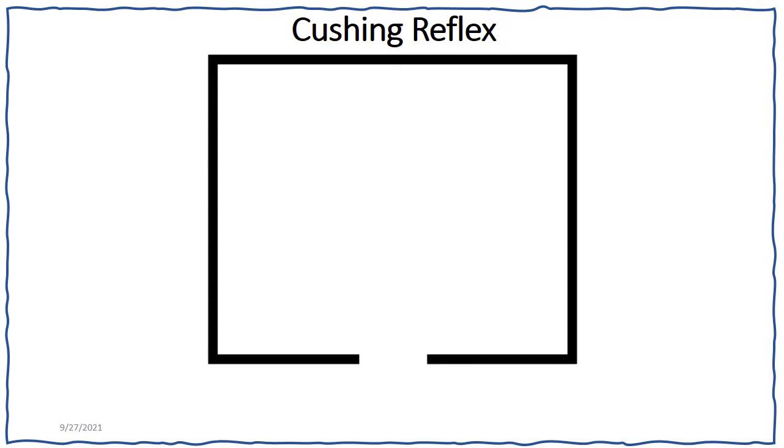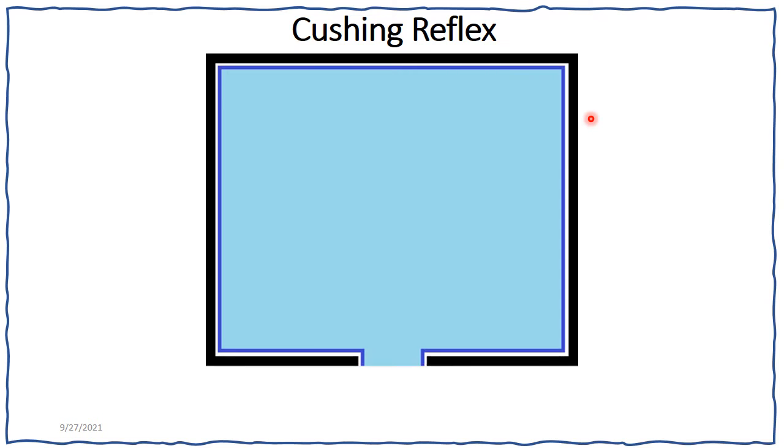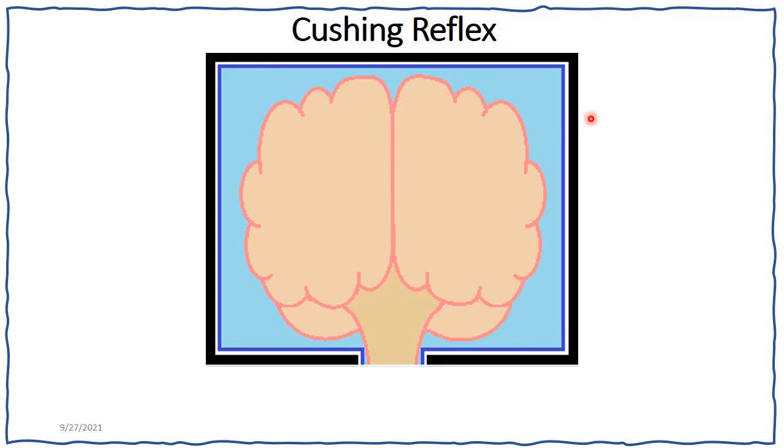Now let's discuss how the Cushing reflex occurs. So the brain is enclosed in a closed compartment which is the skull. This is a rigid compartment and does not expand. This compartment is lined by membranes which are called the meninges, in which there is a fluid which is the CSF, and in it is the brain which is a soft tissue.